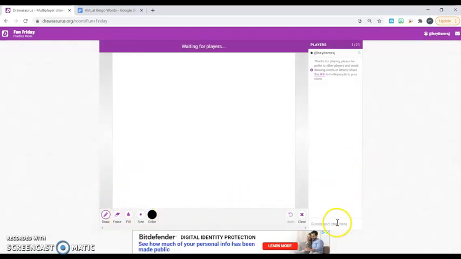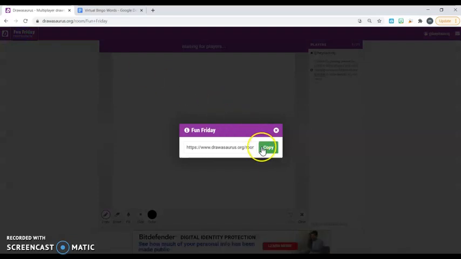So now your room has been set up and you can see the drawing tools are here. The chat box is over here, where students will put in their guesses, and when they get it correct, it'll automatically let them know. And so now you need to invite your students to this specific game room. You do that by heading over here to the top left corner. If you click on the name of your game room, you will get a hyperlink that you can then share in the Zoom or send out through Remind or post in your LMS or however you're communicating.